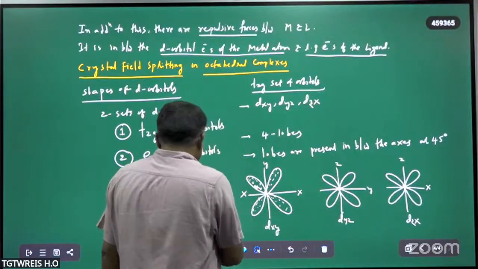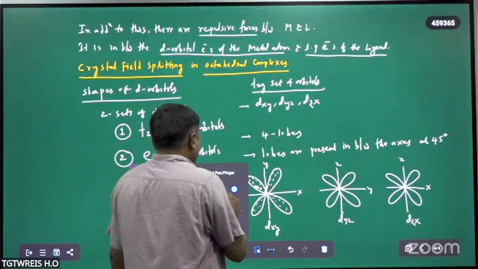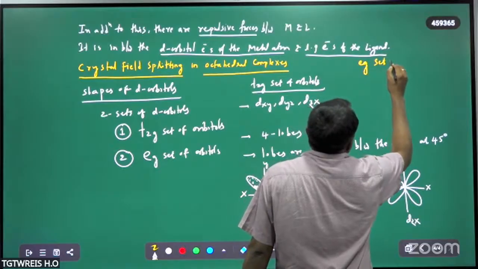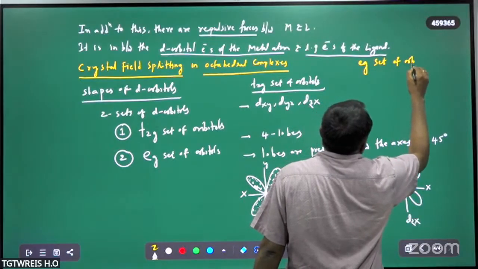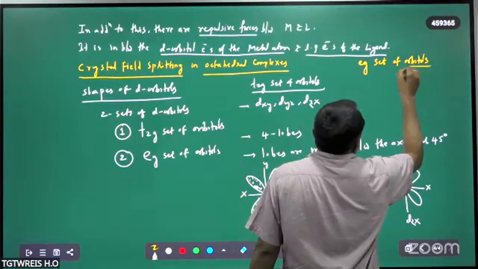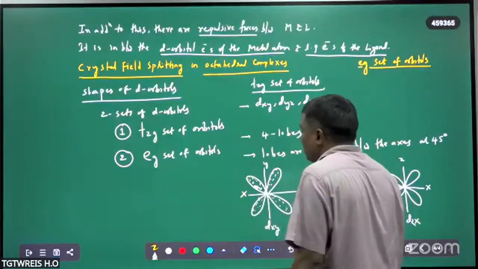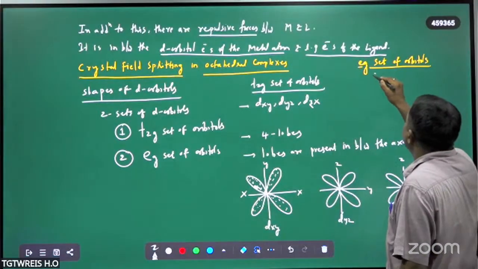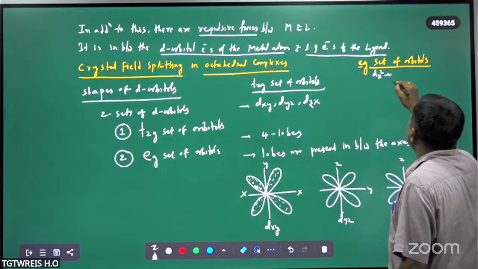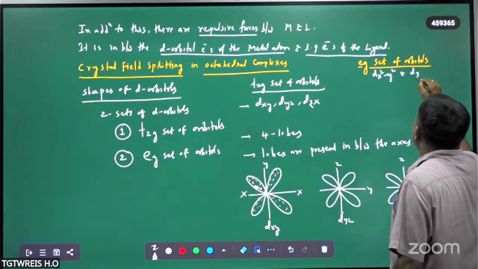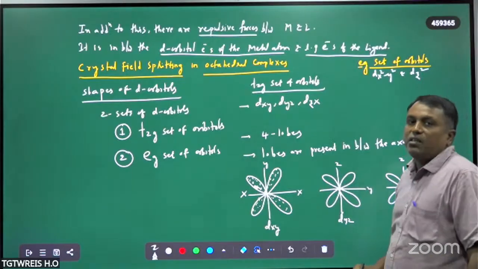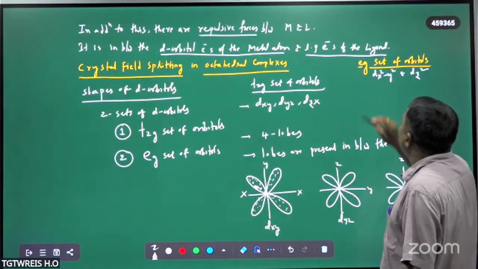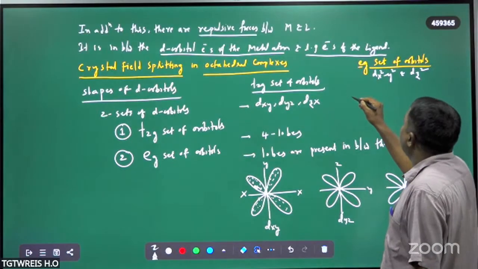And the second is the eg set of orbitals. What are eg set of orbitals? These are the second type of orbitals, called the eg set. So dx square minus y square and dz square orbitals are collectively called the eg set of orbitals. So what will be the shape of this eg set of orbitals?